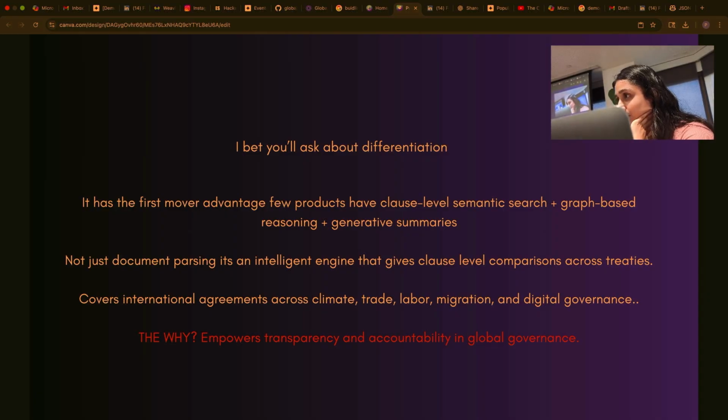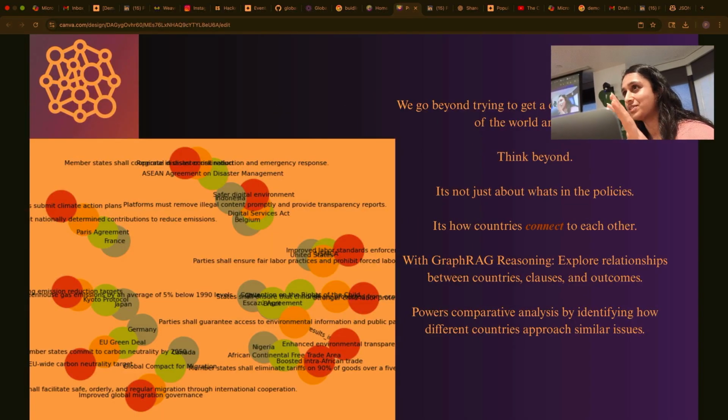In exploring the data that you turned into a graph, did you find any patterns that you didn't expect? What I found most interesting was with GraphRAG, being able to feed in the data and have it automatically cluster it.